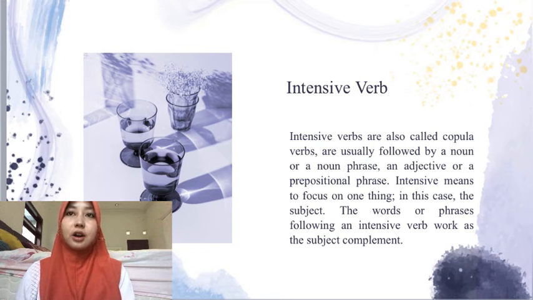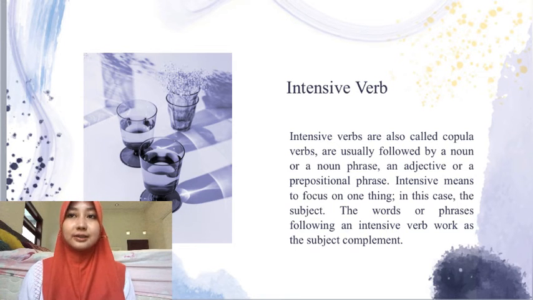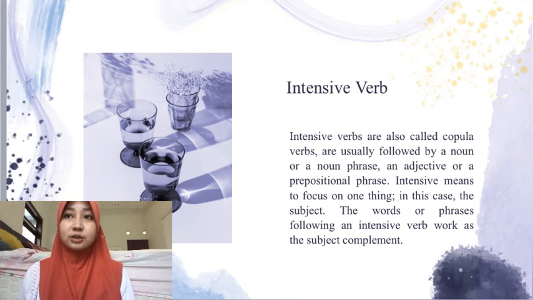an adjective or a prepositional phrase. Intensive means to focus on one thing. In this case, the subject, the words or phrases following an intensive verb work as the subject complement. This means they apply to the subject, not the verbs. Example: Rose is a student. The focus of the sentence is Rose and what she is.